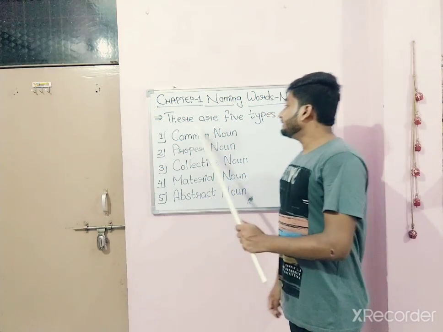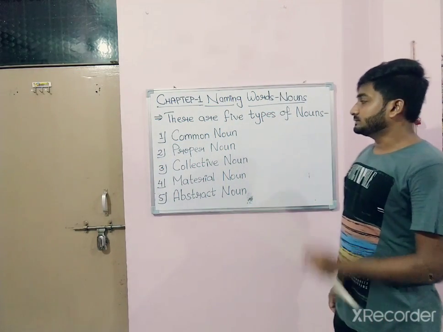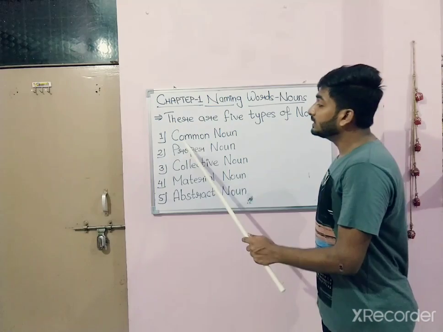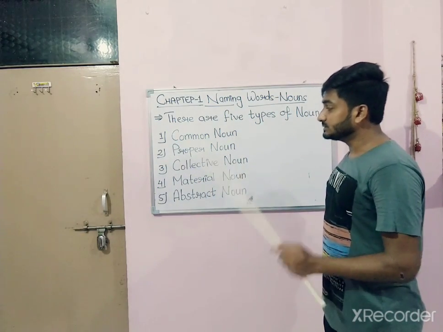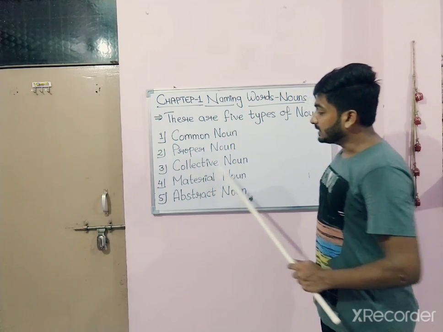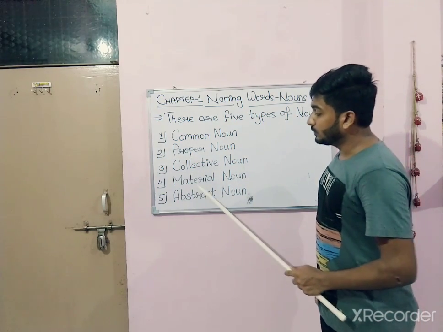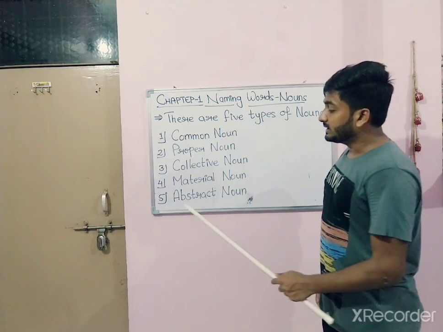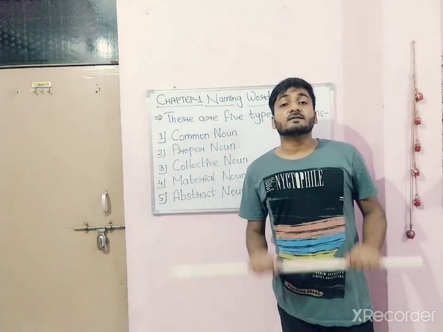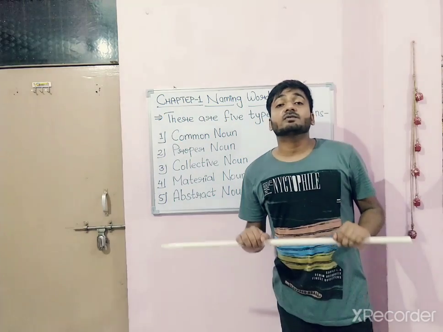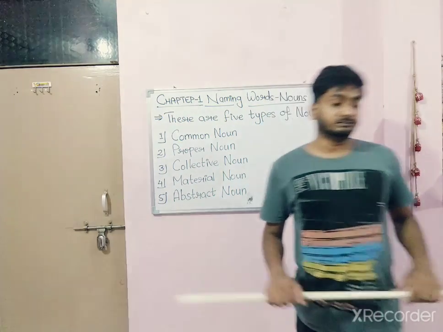There are 5 types of nouns. Number 1, common noun. Number 2, proper noun. Number 3, collective noun. Number 4, material noun. And number 5, abstract noun. These are the 5 basic nouns which we have to learn.